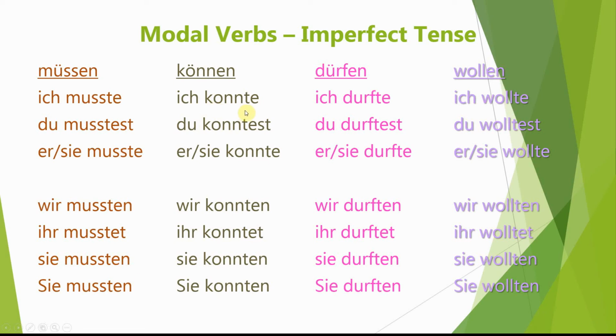Here this would be I was able to. I was allowed to. I wanted to. She wanted to. He wanted to. We wanted to. So again, it may be worth making a note of these in the back of your exercise book, but make sure you have got them clearly labelled as the imperfect tense, the past tense form of these modal verbs, which is different from the present tense form. But I have some examples as well for you, which you might also wish to make a note of.